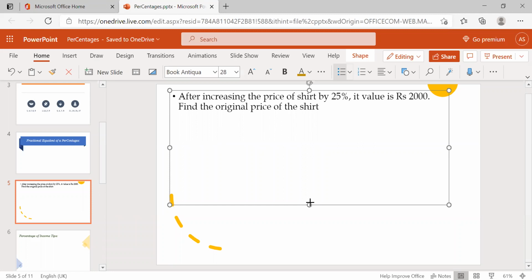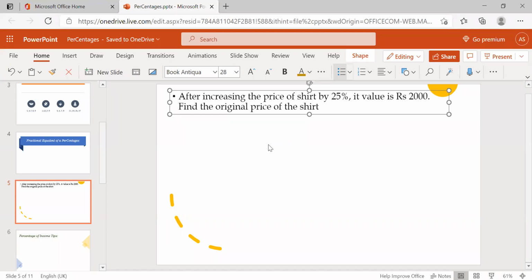What they're asking: after the increment of 25%, the cost of the shirt they've given is 2000 rupees, and they're asking to find the original price. That means before increasing, it is 100%, right? Before it is 100%, now it becomes 125%. Clear what I'm saying?